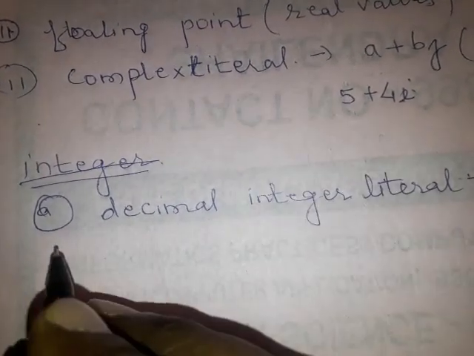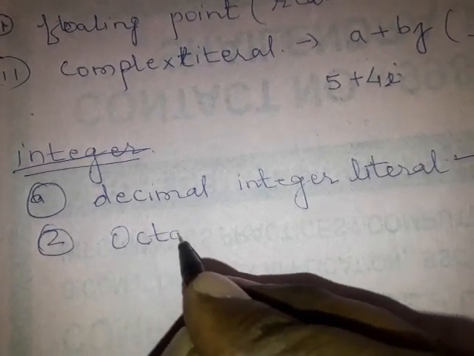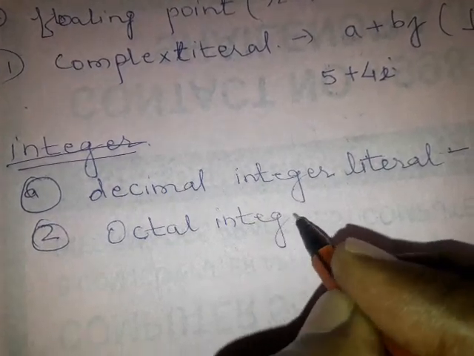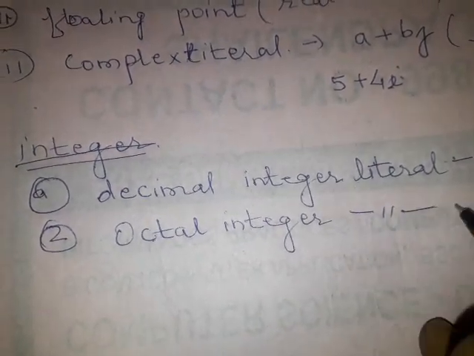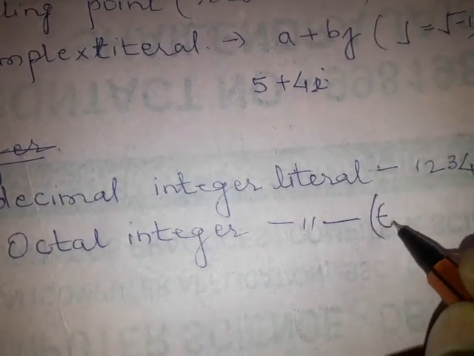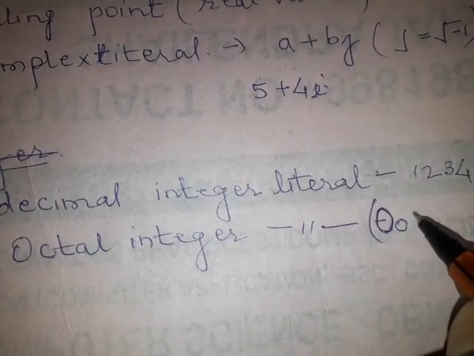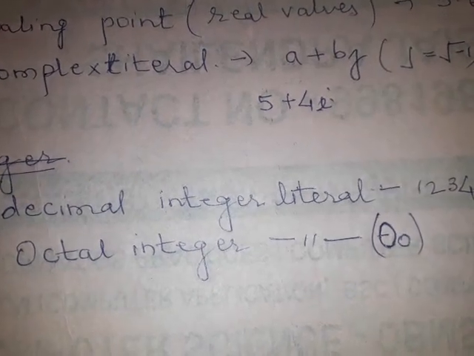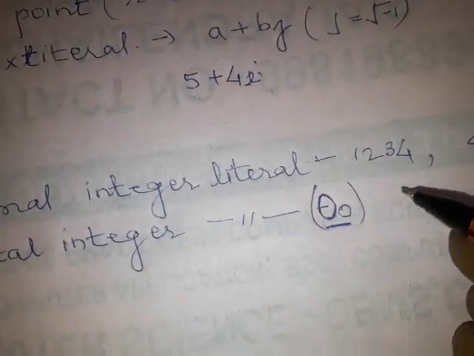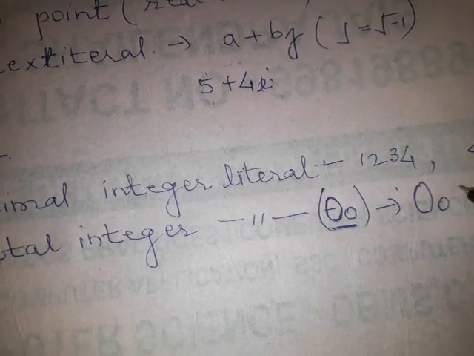The second type is the octal integer literal. Octal integer literals are represented by 0 followed by O. Suppose I write a number 0o53.